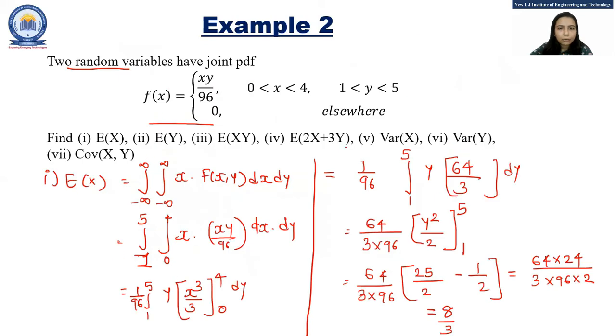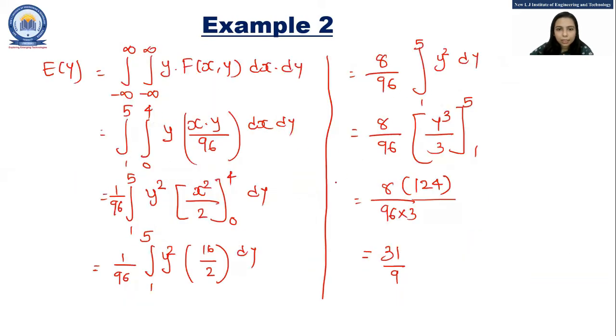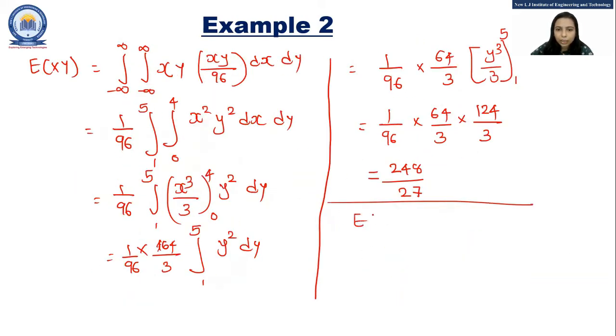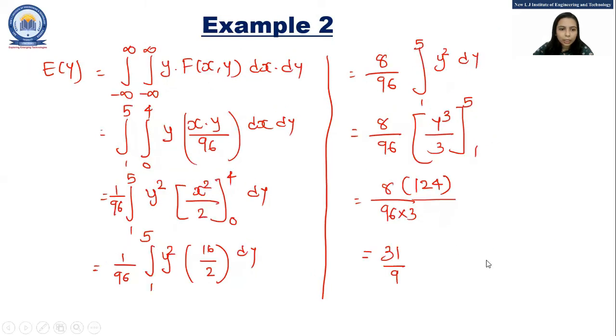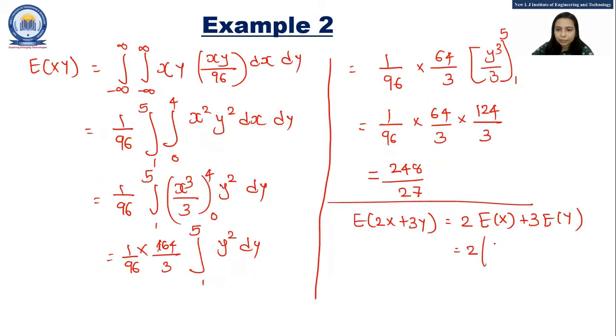Now the next thing that we have to find is E of 2x plus 3y. So E of 2x plus 3y is equal to 2 into E of x plus 3 into E of y. So 2 into E of x is 8 by 3, plus 3 into E of y is equal to 31 by 9. So this would become 3. So 16 plus 31 divided by 3. So the final answer is 47 divided by 3.